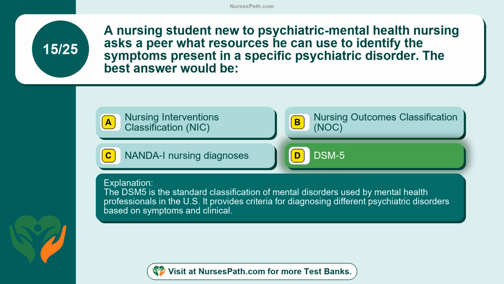The DSM-5 is the standard classification of mental disorders used by mental health professionals in the U.S. It provides criteria for diagnosing different psychiatric disorders based on symptoms and clinical